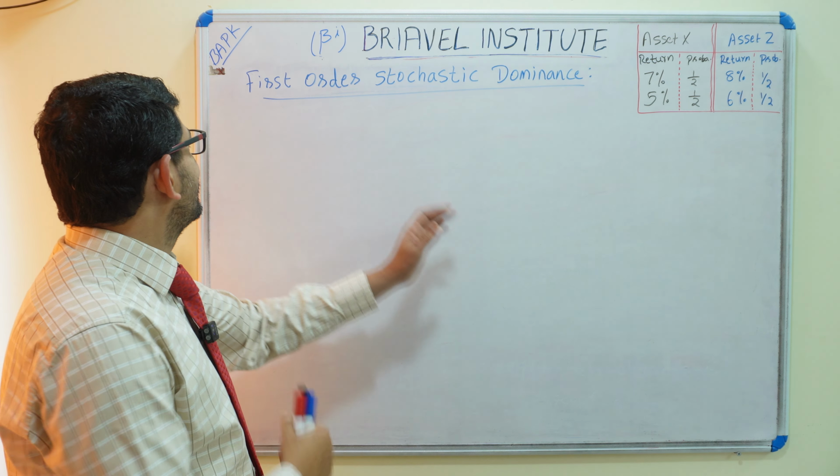Absolute dominance means we have two investments. For example, this is investment A, this is investment B. In good time, investment A will get a 10 percent return. In good time, investment B will get a 5 percent return.